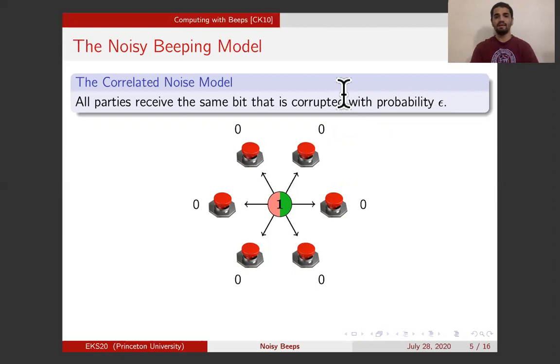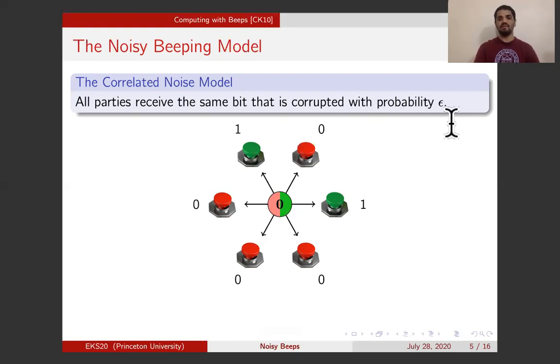So let's fix that by defining the noisy beeping model. In the noisy beeping model, we have the same phenomena as before. The parties can either beep a 0 or a 1, and the channel indeed computes the OR of all the beep values. But now, this time, what value is received by the parties may be different from the OR with probability epsilon. This means that with probability epsilon, the parties may receive the incorrect value of the OR. Here, the OR should be 0, but the parties are receiving 1. And it could also be the case that the OR is 1, but with probability epsilon, the parties receive a 0.